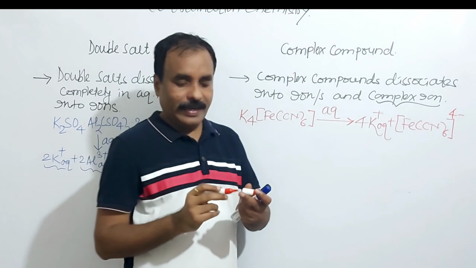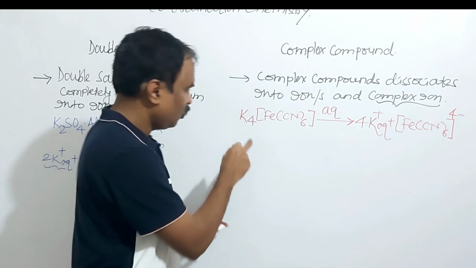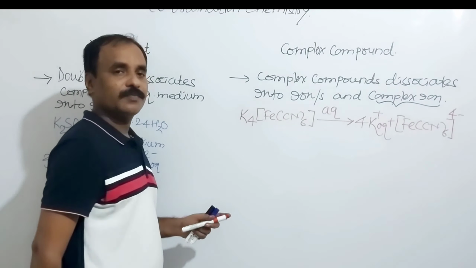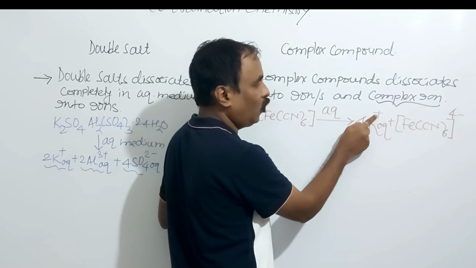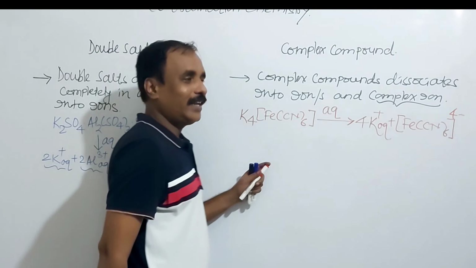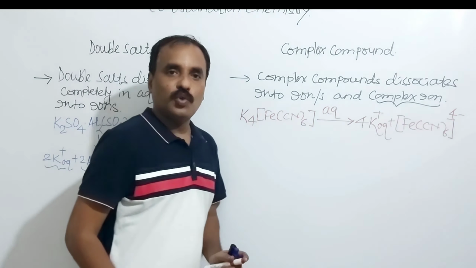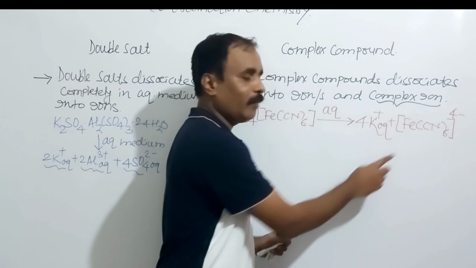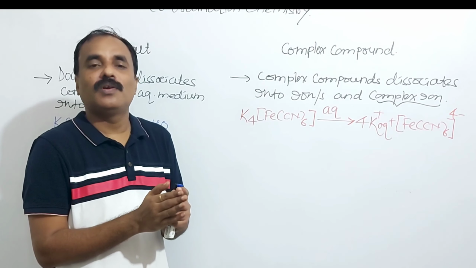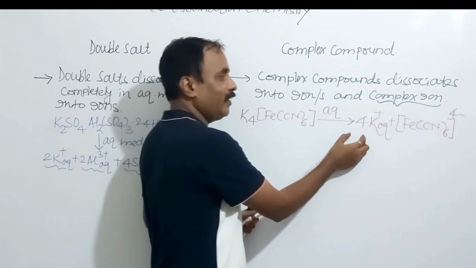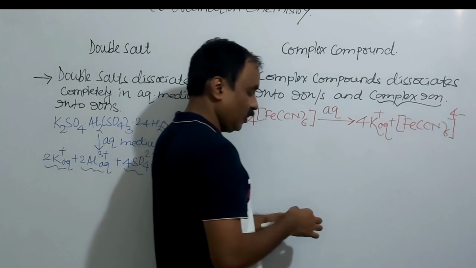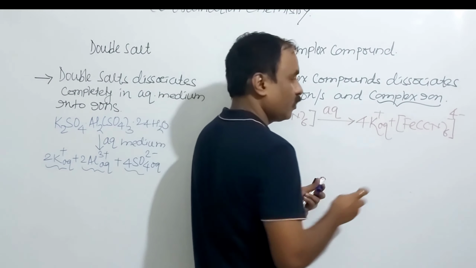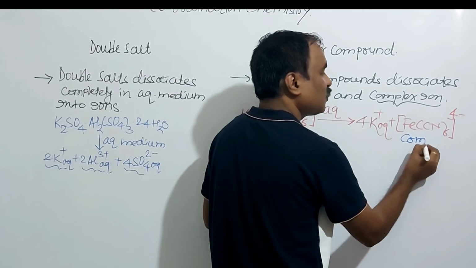Potassium is an alkali metal, it carries a plus 1. So here 4 K plus, total positive charge 4 into plus 1, and the complex ion carries 4 minus. So here there is separation of only K plus. Fe 2 plus and CN minus remain intact in that complex only. So here it is an ion and here it is a complex ion.